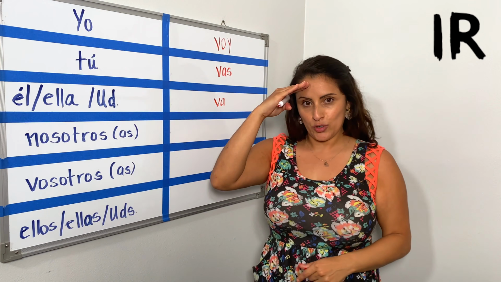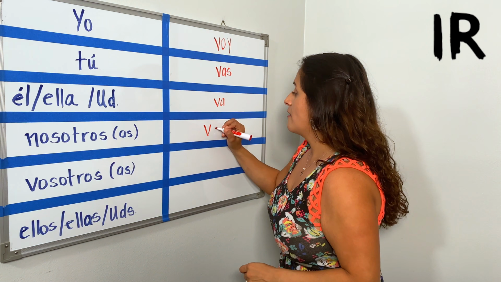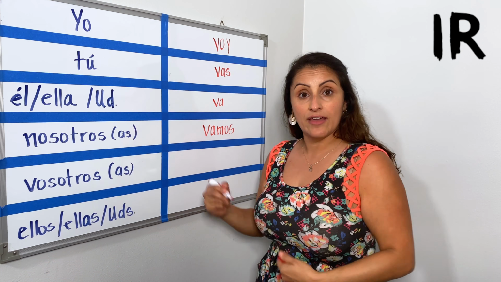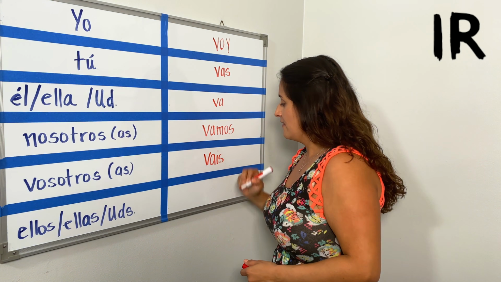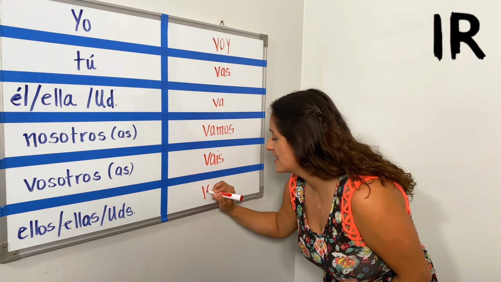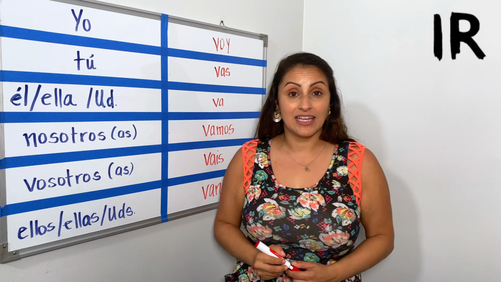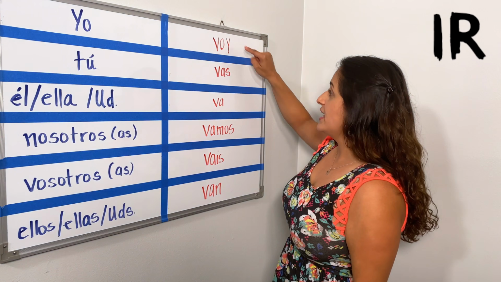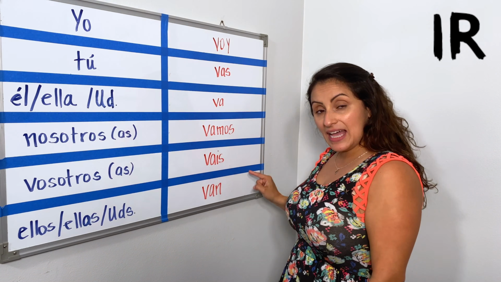The same thing for usted, you form. Nosotros and nosotras vamos. Vosotros and vosotras vais. And ellos, ellas, and ustedes van. Those are the conjugations of the verb ir, to go. Voy, vas, va, vamos, vais, and van.